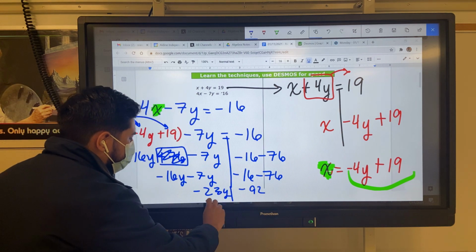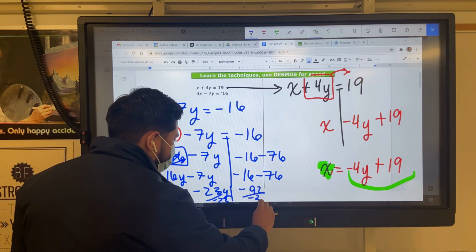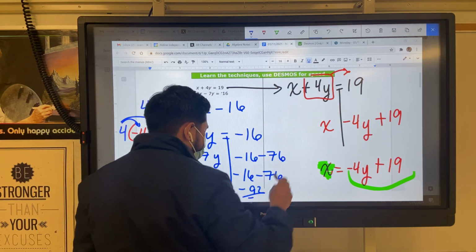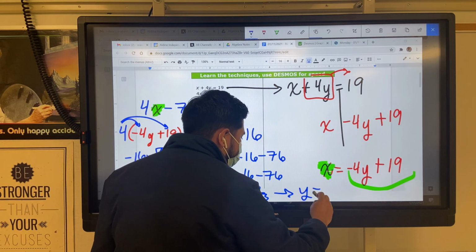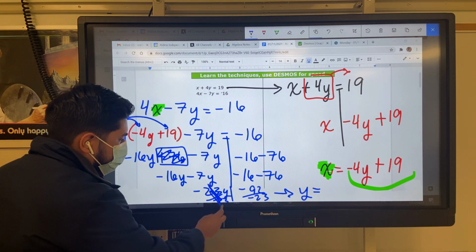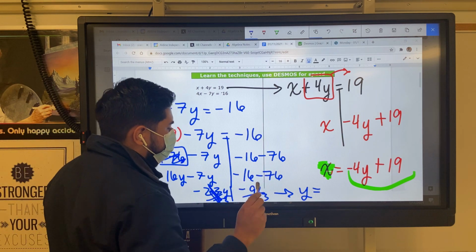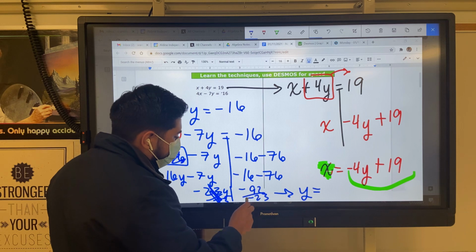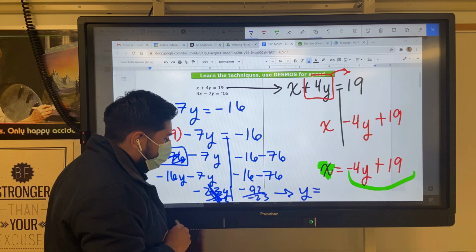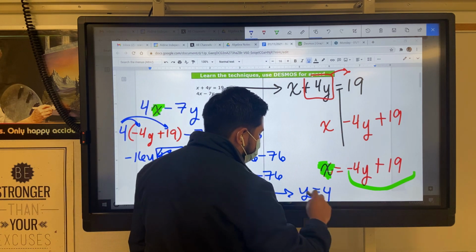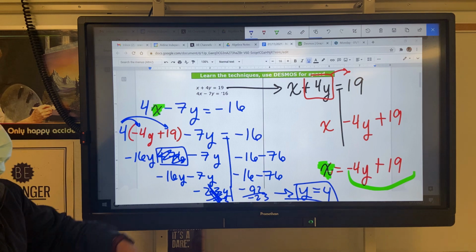Last step, divide by negative 23. My y equals, these cancel, right? So I got y equals negative 92 divided by negative 23. Calculator, you should get a positive 4. So we got the positive 4.